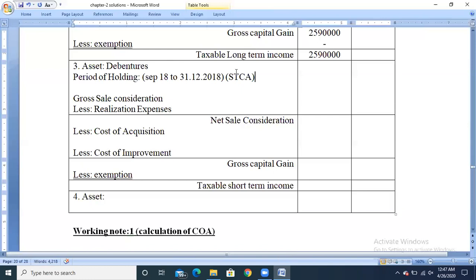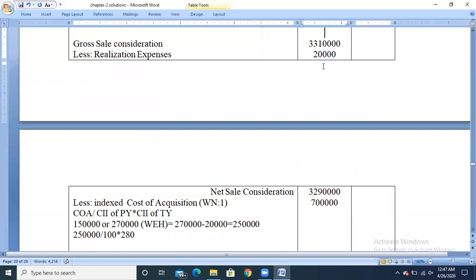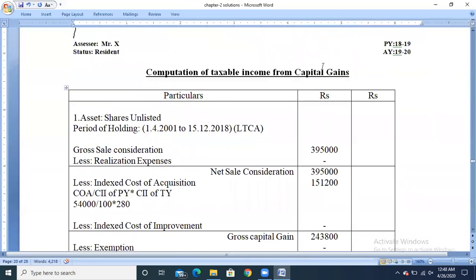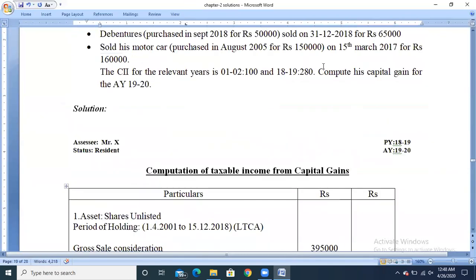Okay, so calculate the income from capital gain. So first take the value called as gross sale consideration. So the gross sale consideration is the sale value of the asset, that is debenture has been sold for rupees 65,000. Cost of acquisition, or the purchase price, is rupees 50,000.